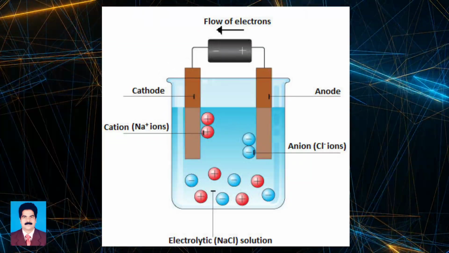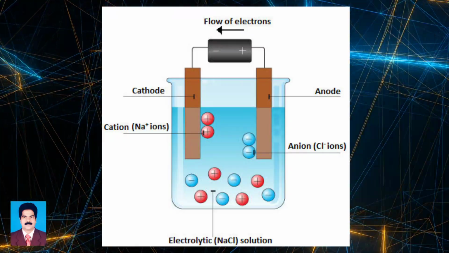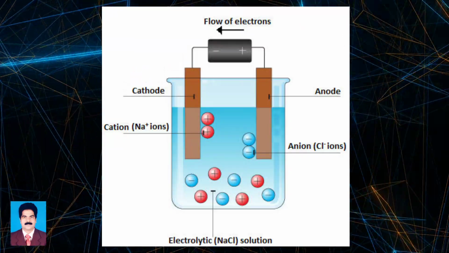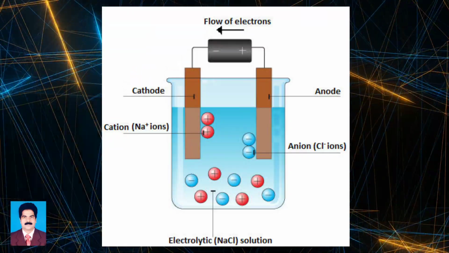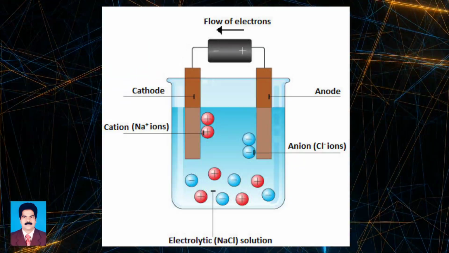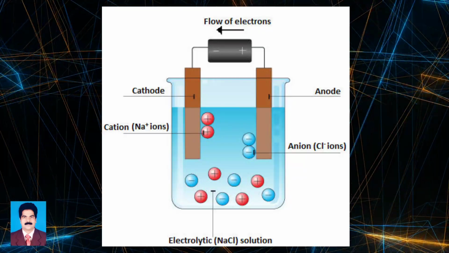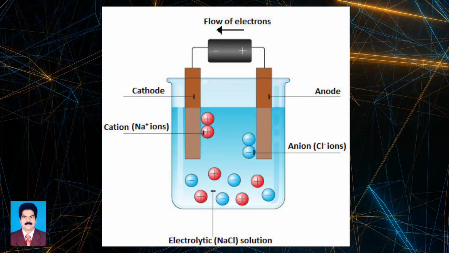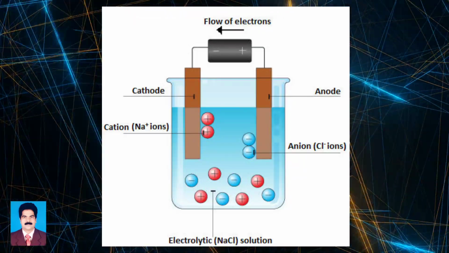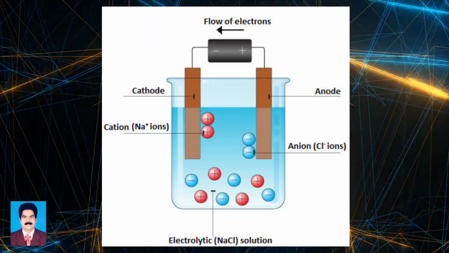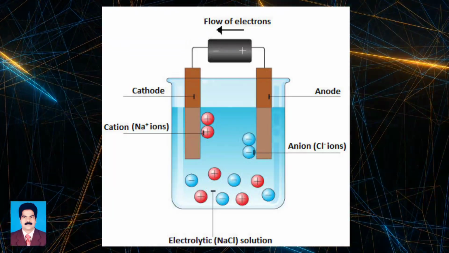Besides Na plus and Cl minus ions, which are present in large amounts, there are some hydrogen and hydroxyl ions furnished by slight dissociation of water. When the circuit is closed, chlorine appears as a gas at the anode and hydrogen at the cathode, whereas sodium hydroxide is formed in the solution.